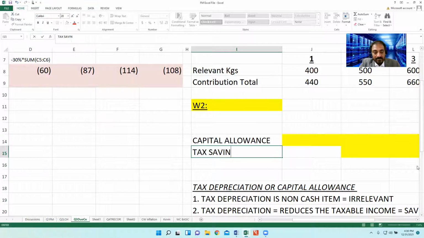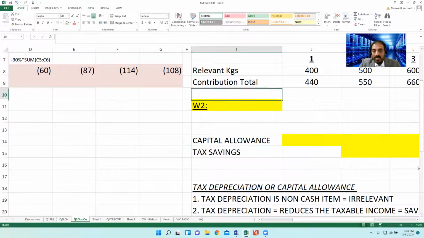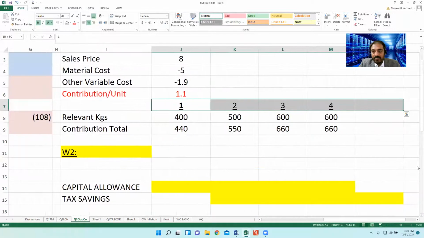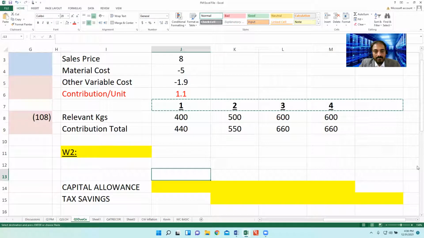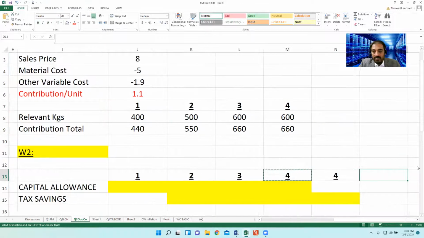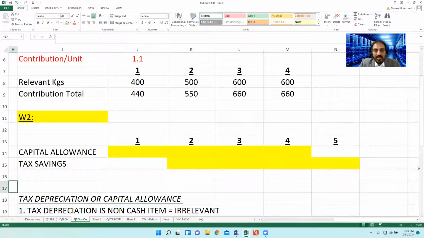Two-step working. Tax savings time period is 5 years. Why 5 years? Do remember this fifth year is about delay.